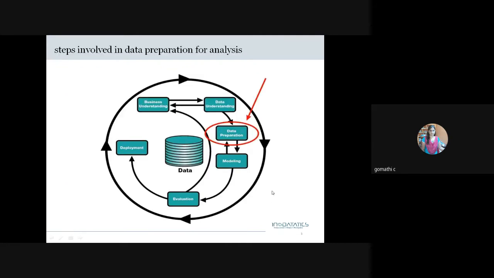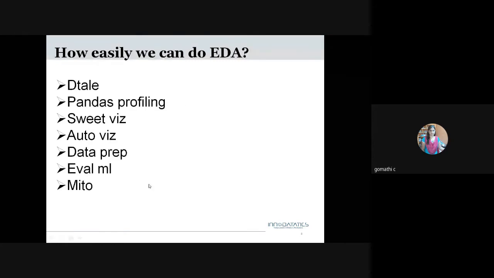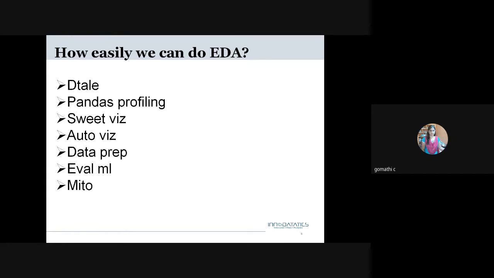But once we get a large data set with thousands of features, it is very difficult to identify the missing values in all the data. For that reason, some developers came up with different libraries. With these libraries, using two to three lines of code, we can analyze the entire data set in an easy manner.